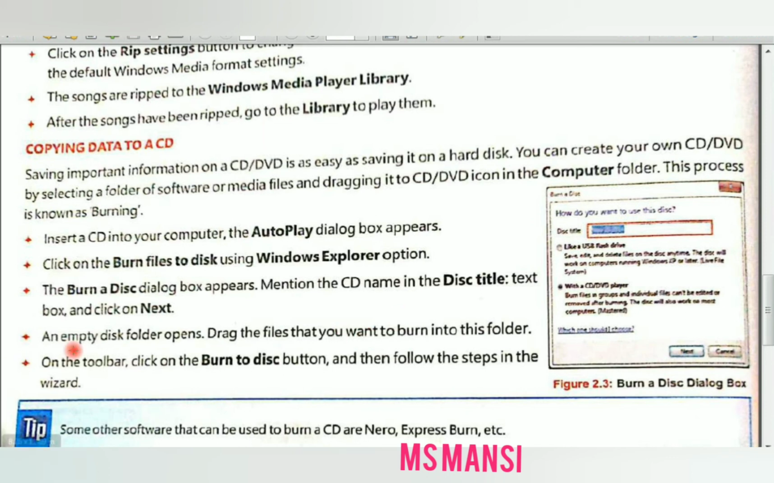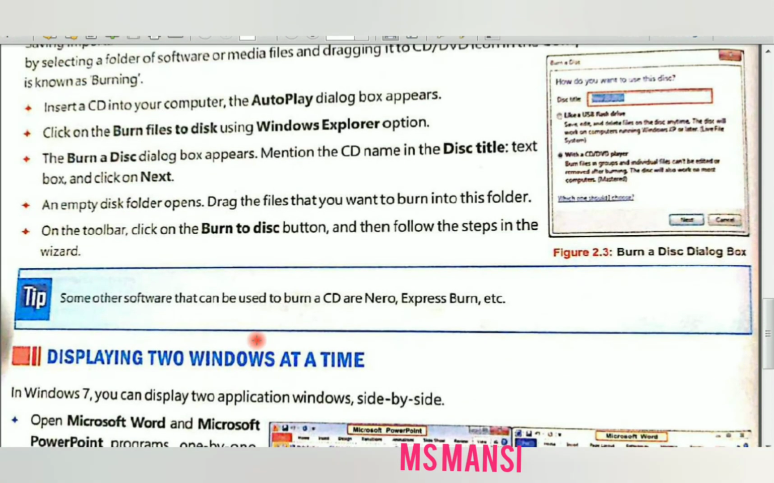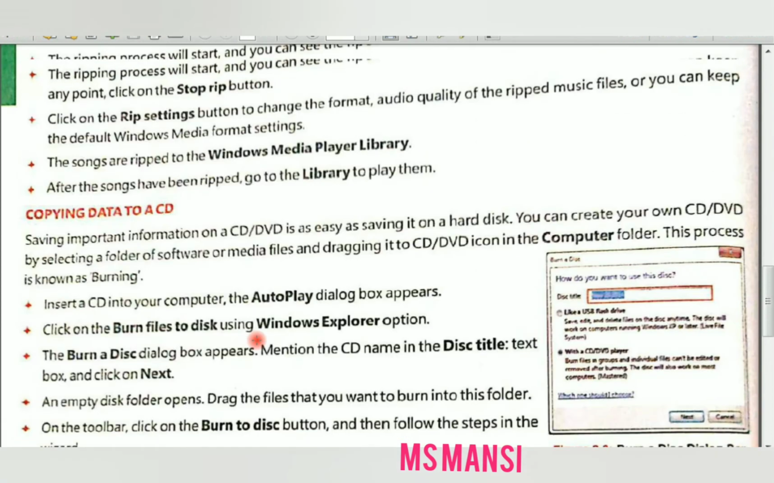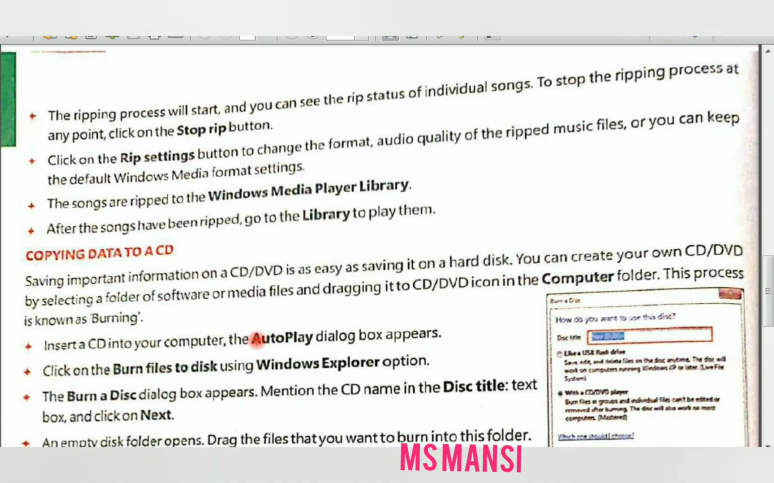Okay, an empty folder opens. Then you have to drag the files that you want to burn into the folder. Then on the toolbar, click on the burn to disc button and then follow the steps in the wizard. Okay, so these are the steps for copying data into a CD.